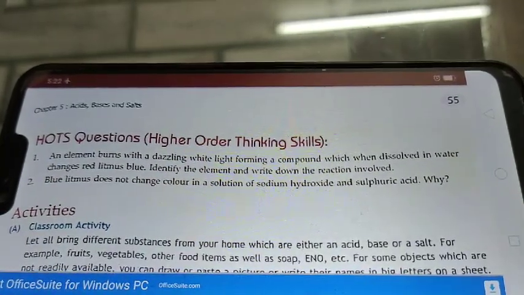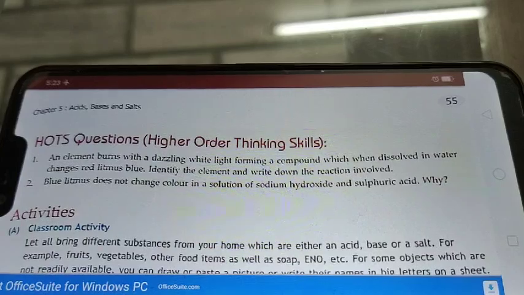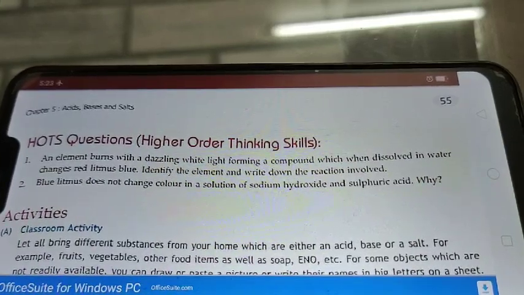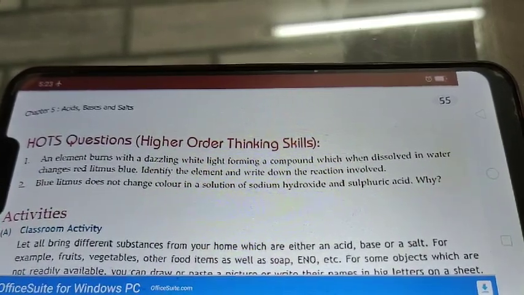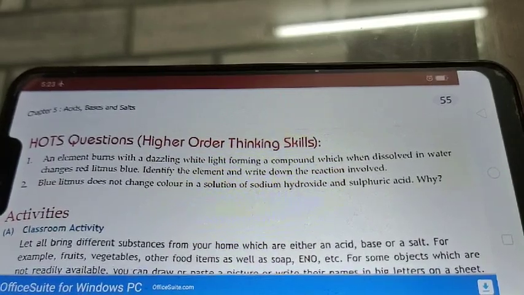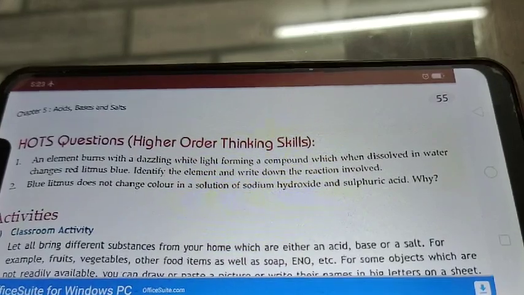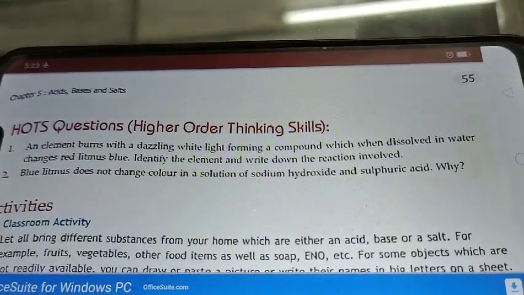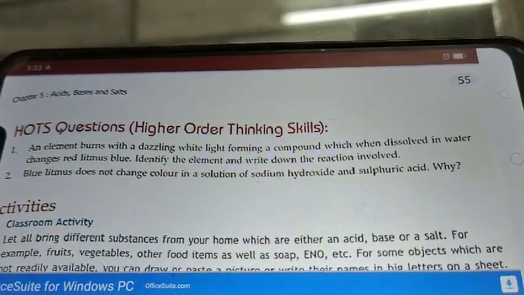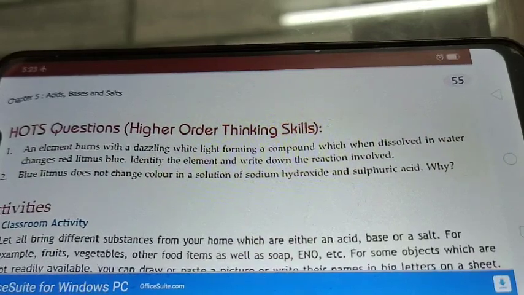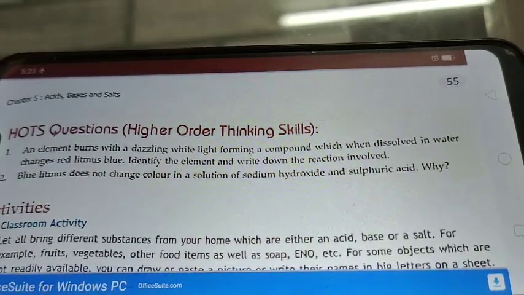See students, next we are having hot questions. The first question is: an element burns with a dazzling white light forming a compound which when dissolved in water changes red litmus blue, and you have to identify the element and write down the reaction involved. See students, the element here is what? Magnesium.